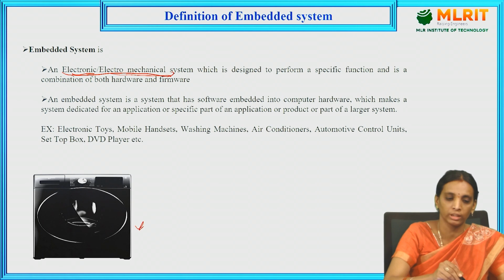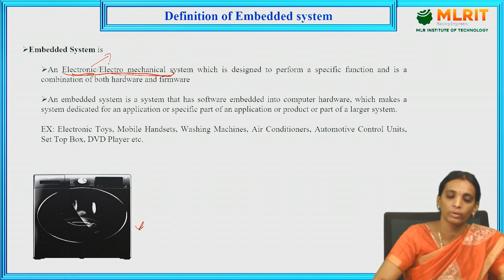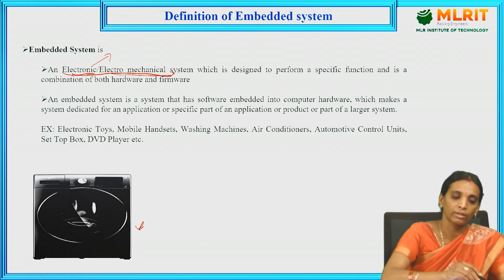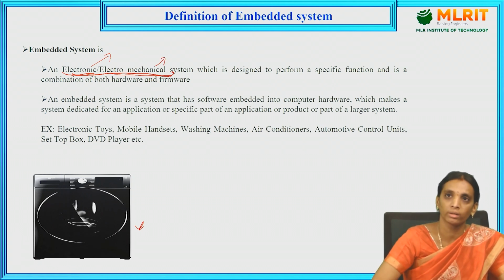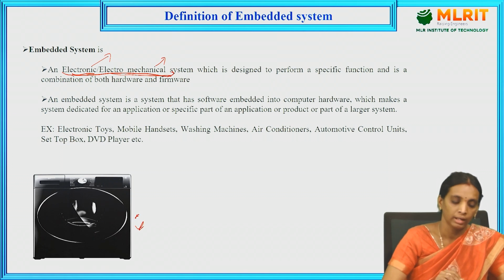The electronic components are the buzzer and sensors. The electromechanical components are the motor and the drum, which are used for rotating. It consists of both electronic and electromechanical components, and the washing machine is designed only for a particular function, which is washing.